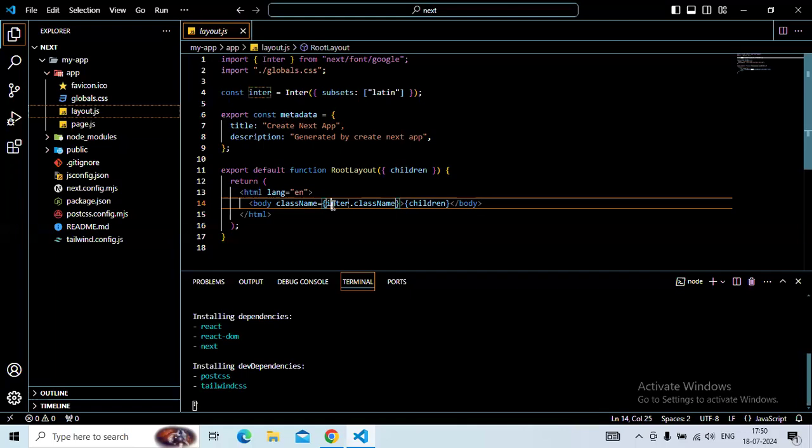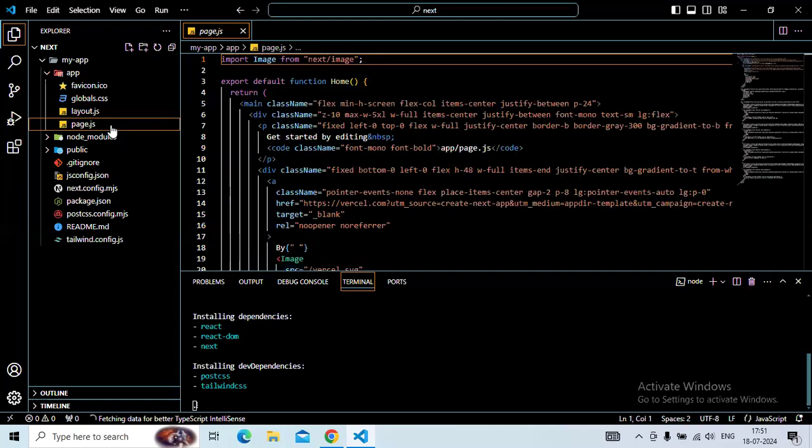This file allows you to personalize the behavior of your application by providing a common layout or template for all of the pages. In conclusion, if you want to add a component which is consistent across all the pages, such as a navbar and footer, add them into the layout.js file. Next is page.js, which is the home page for our application, nothing more than that. And the file beside page is global.css.